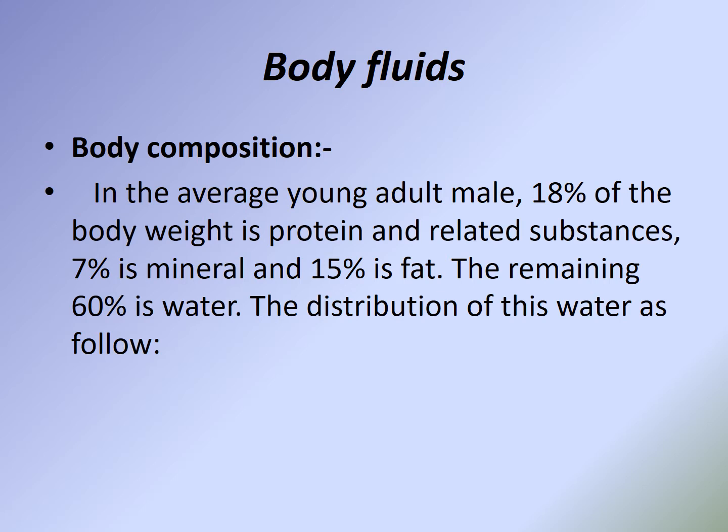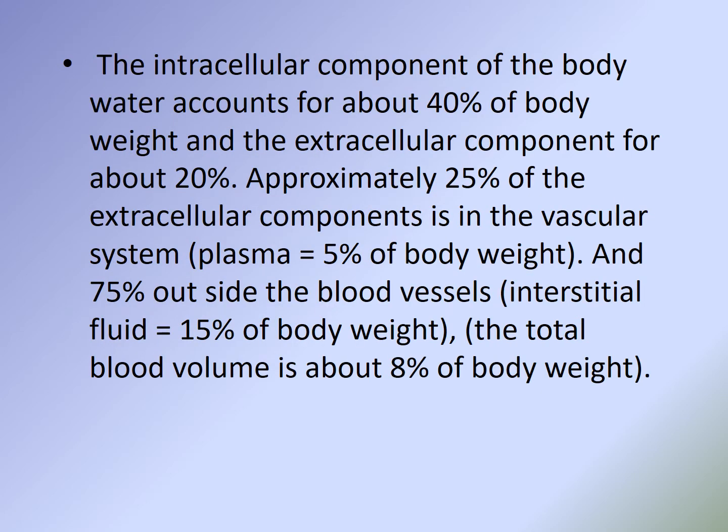The distribution of this water: the intracellular component of the body water accounts for about 40% of the body weight, and the extracellular component for about 20%. Approximately 25% of the extracellular component is in the vascular system, which means in the plasma.